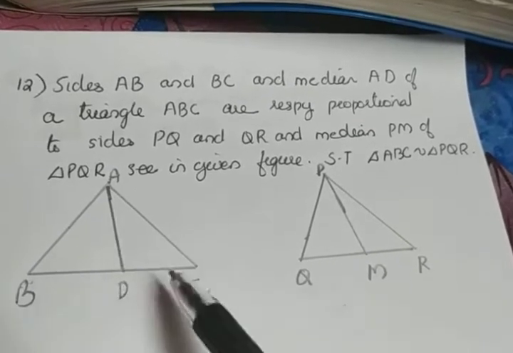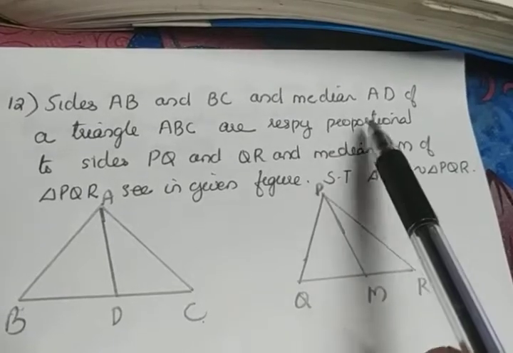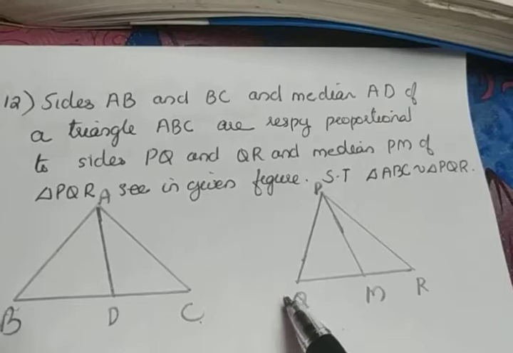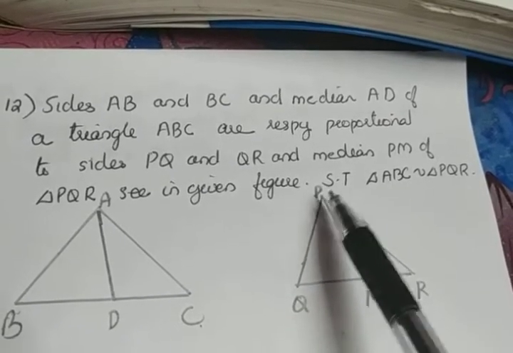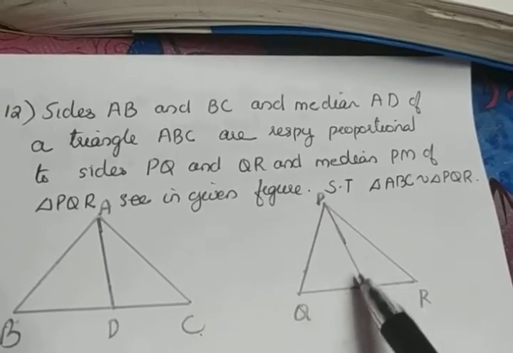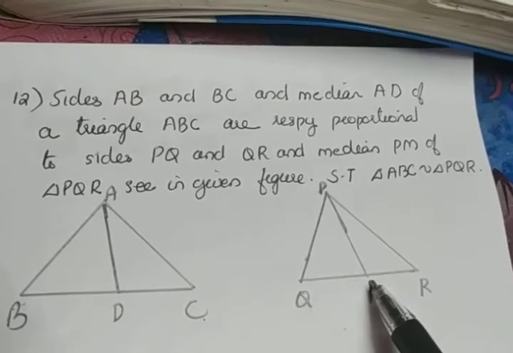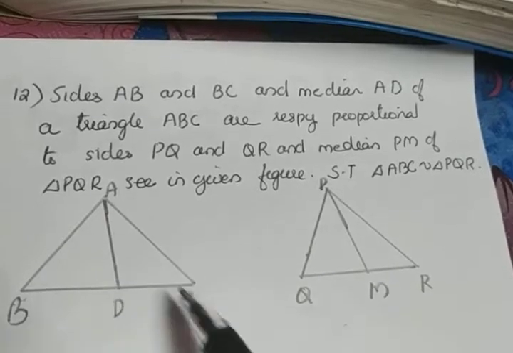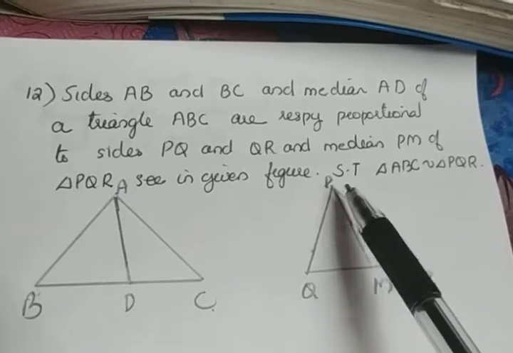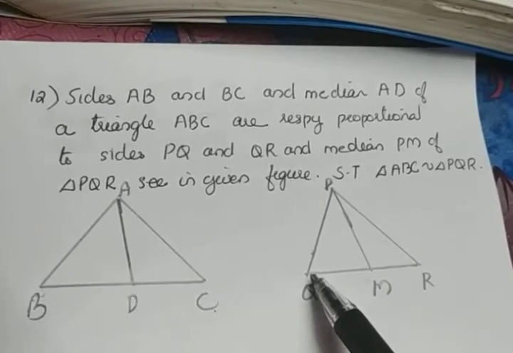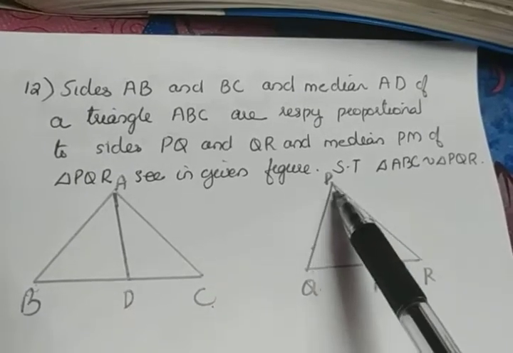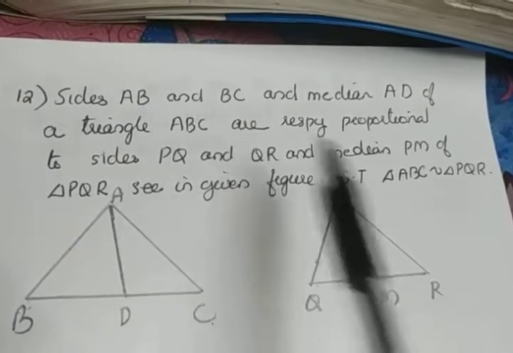Those three sides are respectively proportional to sides PQ, QR and a median PM of another triangle PQR. We have to show that triangle ABC is similar to triangle PQR. What all are given? The ratio of the side AB and PQ, again BC and QR, the median AD and PM will be equal. That is what is stated in the first sentence.